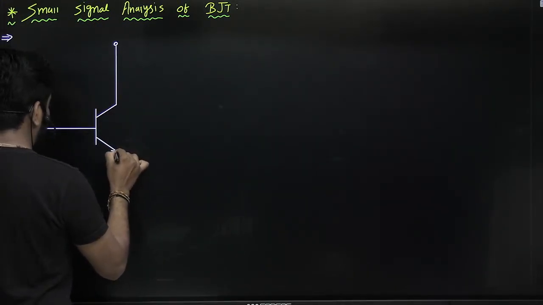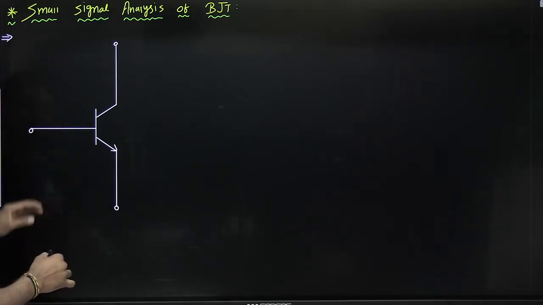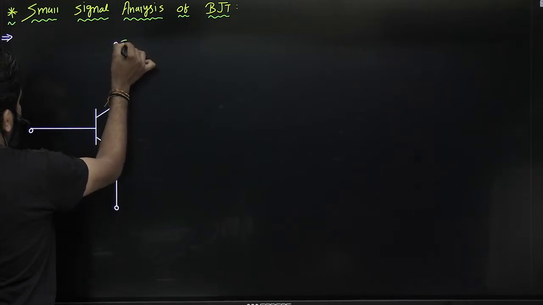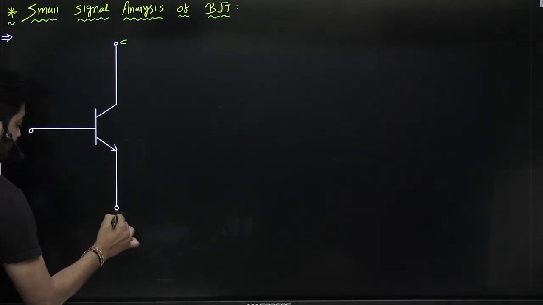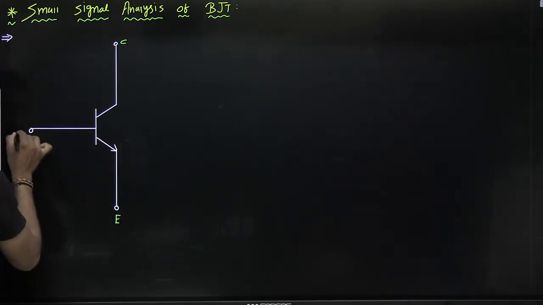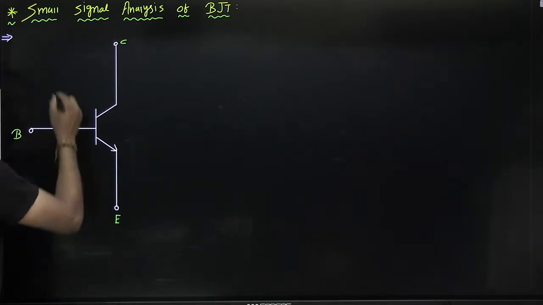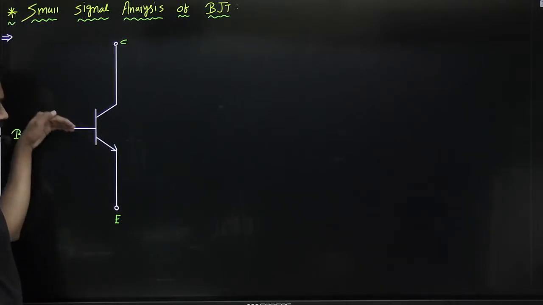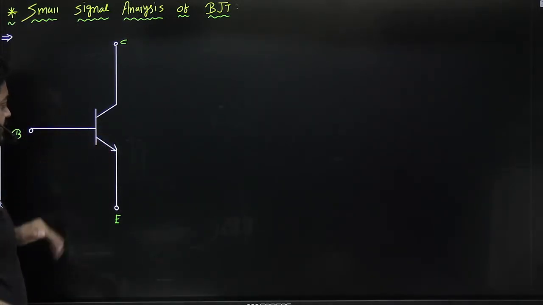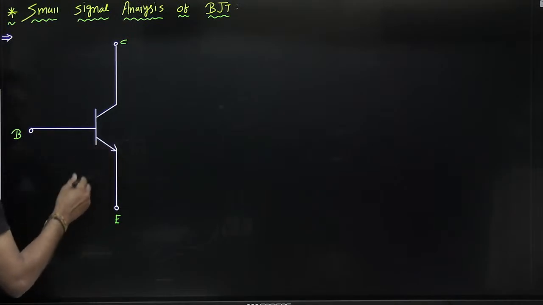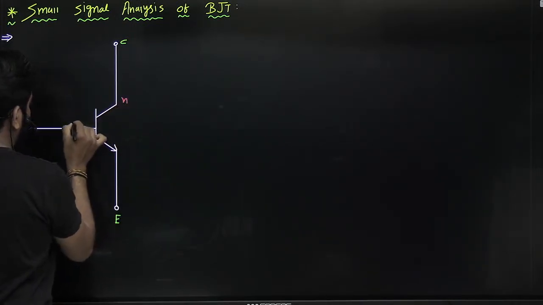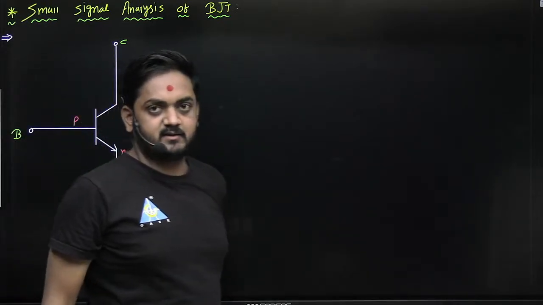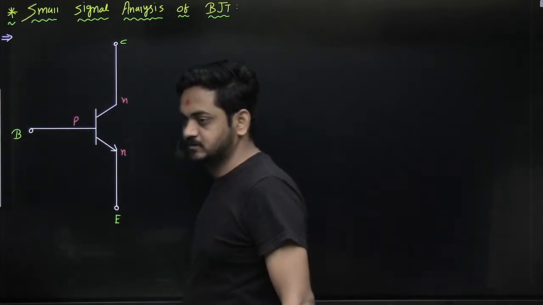First of all, I am considering this NPN BJT. See, this is the symbol of NPN BJT. This is the collector, the arrow means this is the emitter, and this is the base. Why NPN? Because the current is leaving from the emitter, that's why this terminal is the emitter, and this is NPN. So this is N, P and N, guys. Okay, NPN transistor. We will see PNP also.